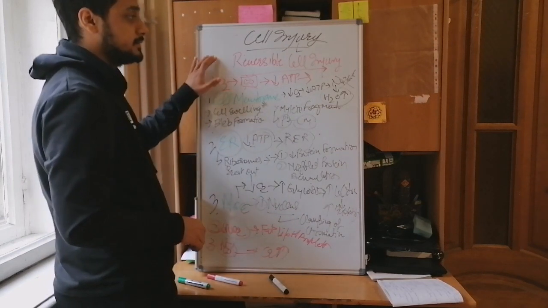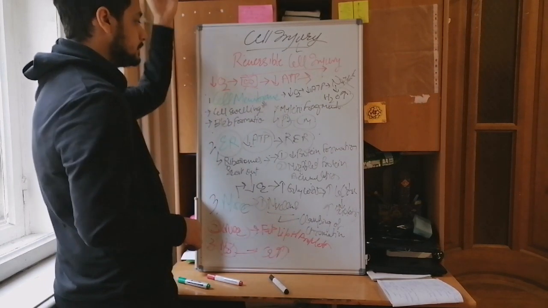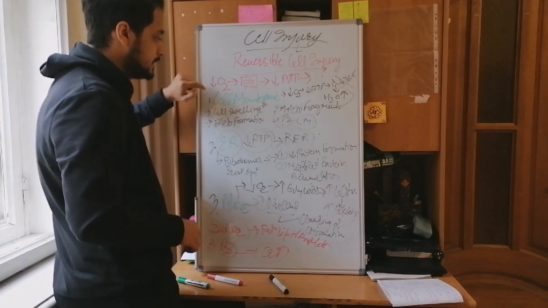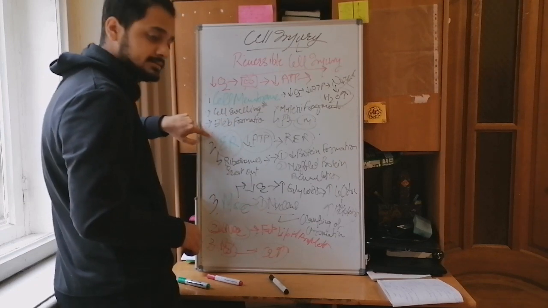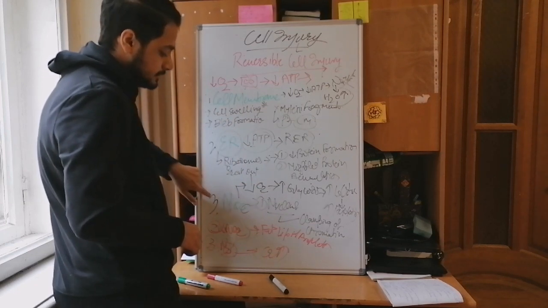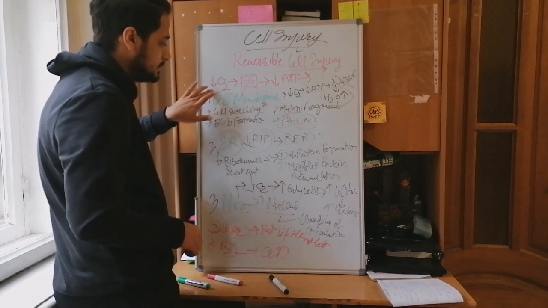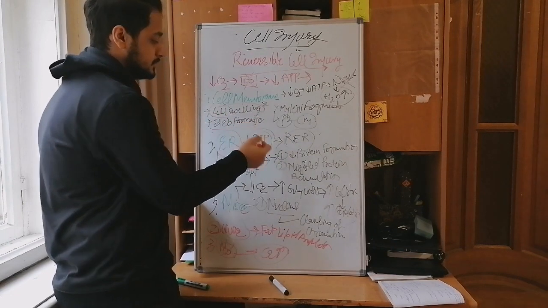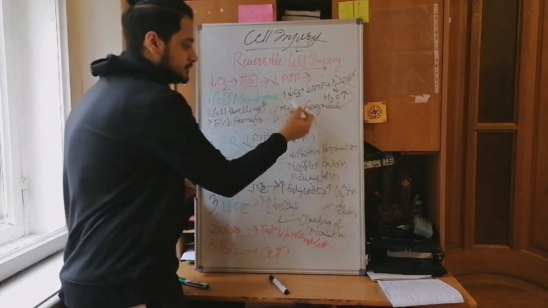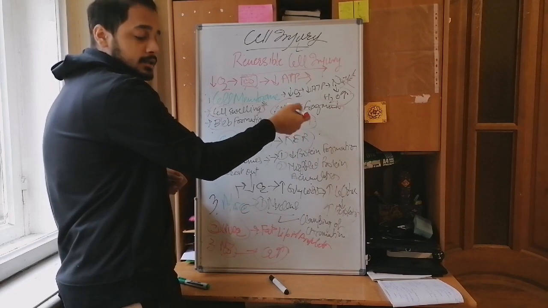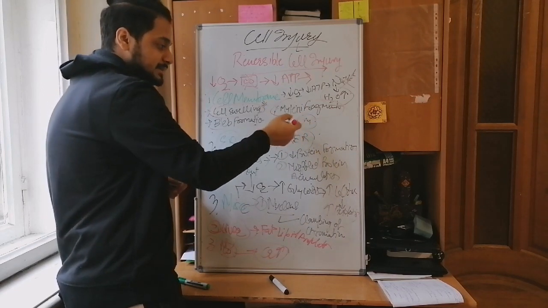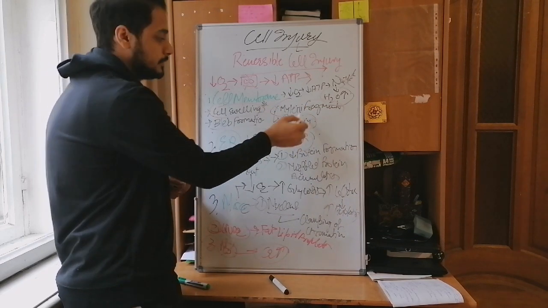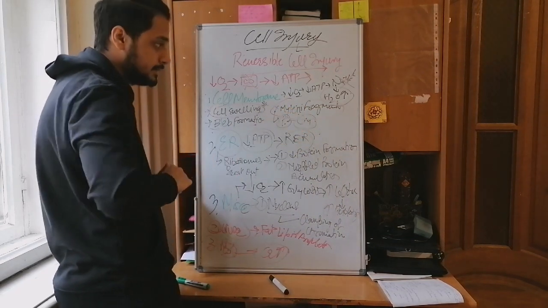This is what we see in reversible cell injuries. It is going to affect the cell membrane, the endoplasmic reticulum, and there will be some miscellaneous changes. In the cell membrane, the important point is cell swelling, which is very important. We're going to see bleb formation and myelin fragments, which are broken phospholipids from the cell membrane that can be seen under the microscope.